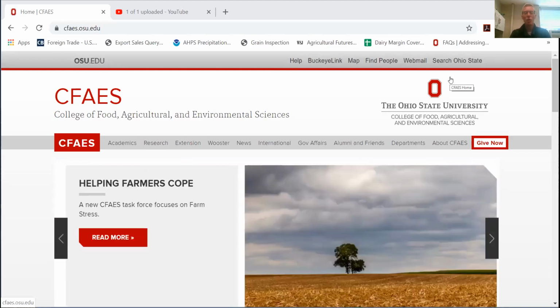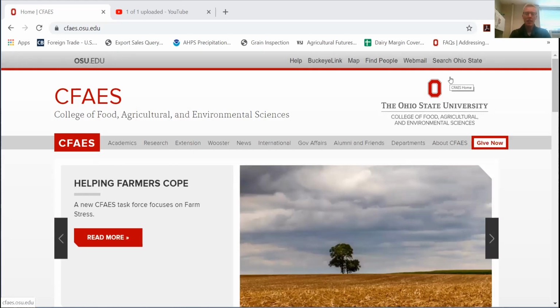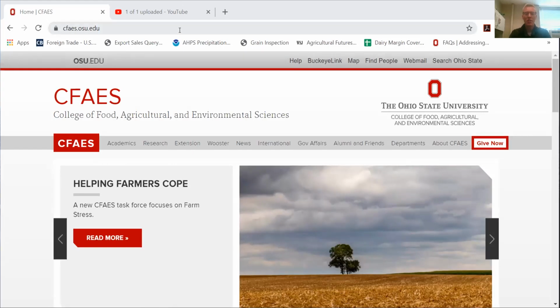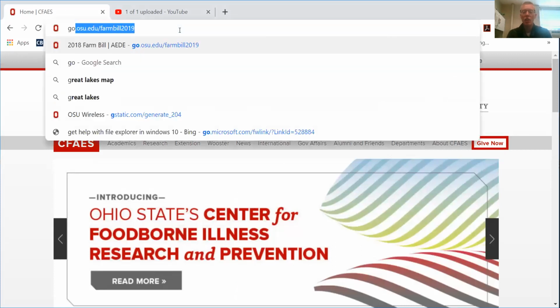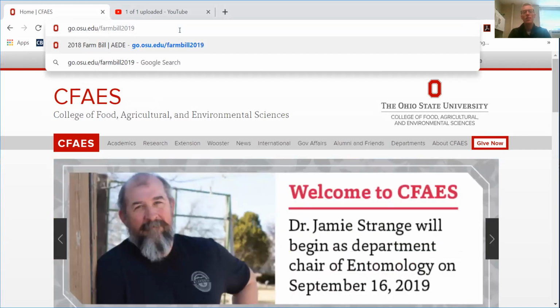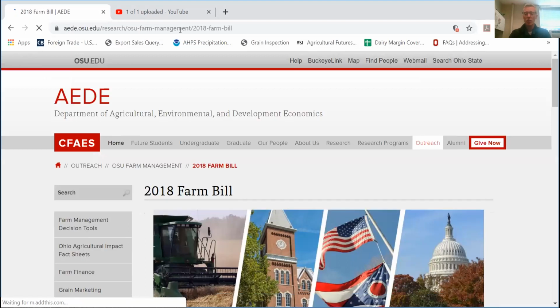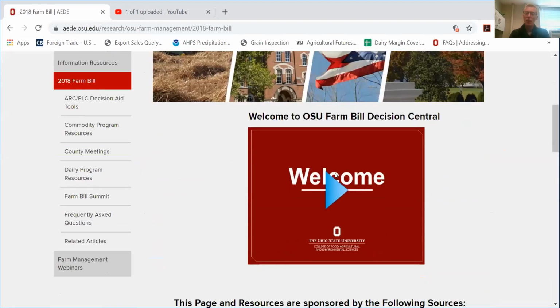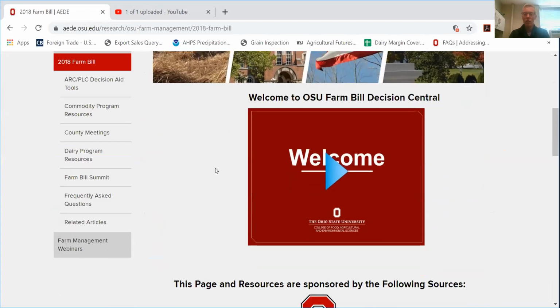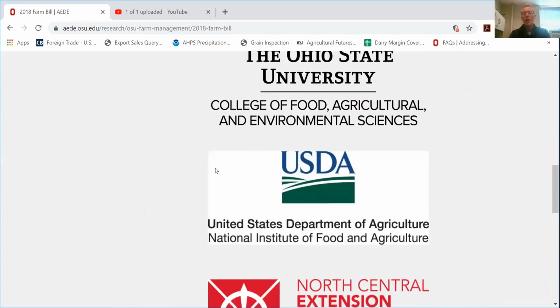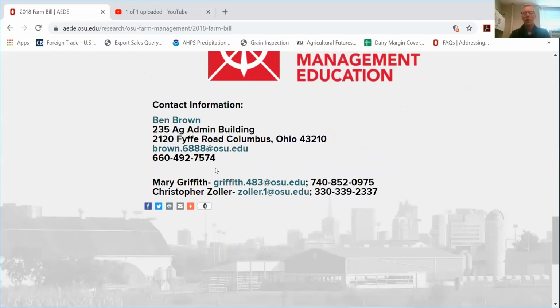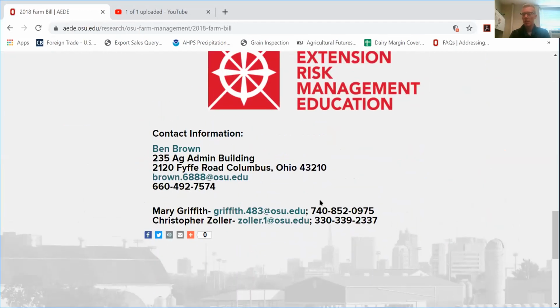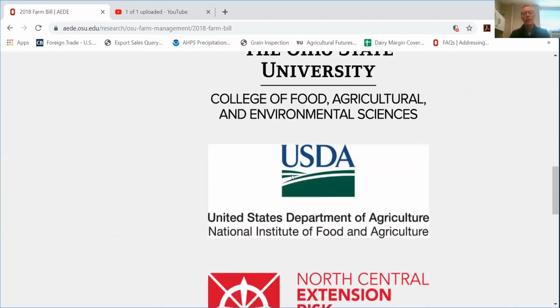To get started, if you open up any internet web browser, in this case I've got our CFAS web page here, but if you go up and you plug in go.osu.edu/farmbill2019, again that's go.osu.edu/farmbill2019, it will take you to the Ohio State University Farm Bill page. Now we've got several things on this page, a welcome video that will walk you through everything that we have available to you related to the programs, a couple of dedications to our partner institutions, and then some contact information. So if you have any additional questions, don't hesitate to reach out.